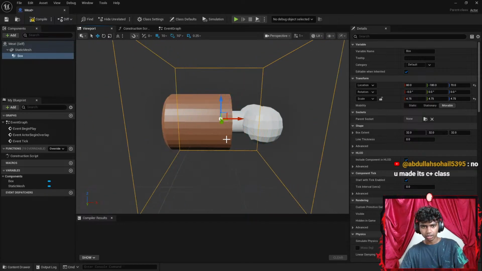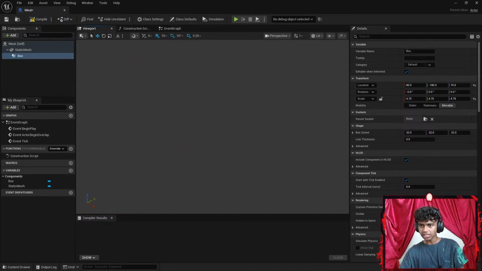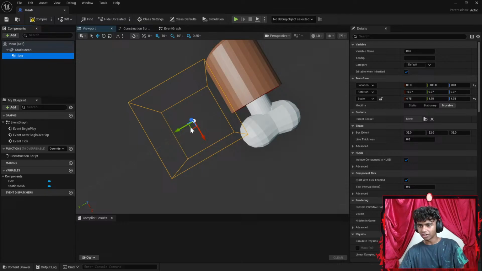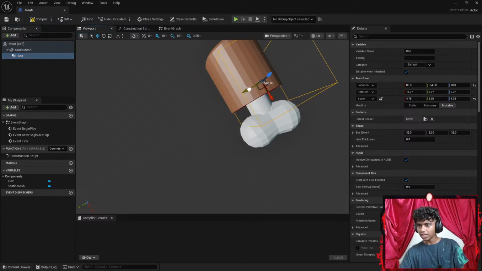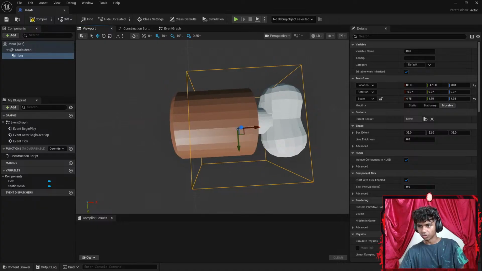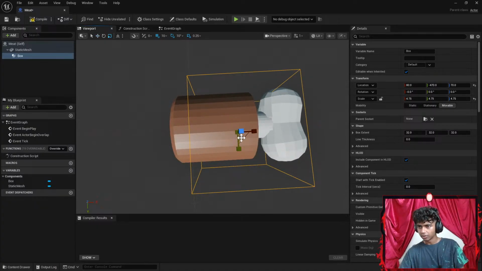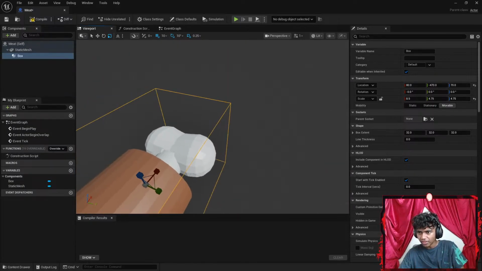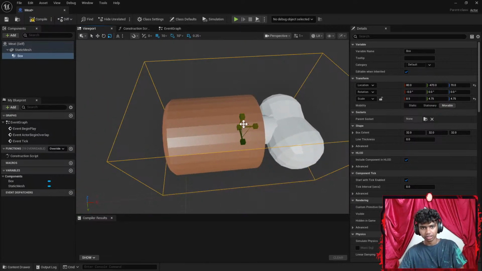Go there. Okay, no, you made it a C++ class. I see. I mean, usually don't we do it with the class stuff, because I feel like I prefer the programming section of this part. But that said, I do want to learn how to use blueprints too. Okay, let's go here. Let's go with something like R. Okay, and then I'm going to go ahead and increase it from here. There we go. That should be pretty good, right? Okay, I think that looks good.